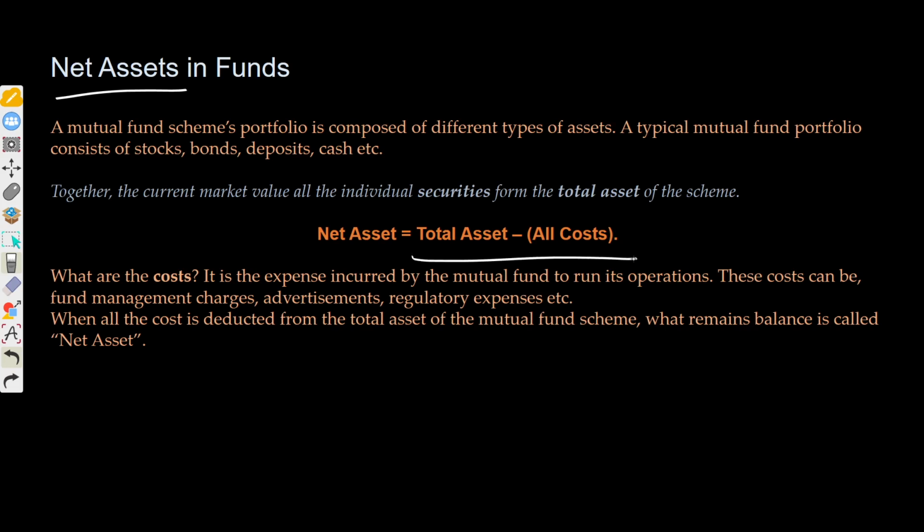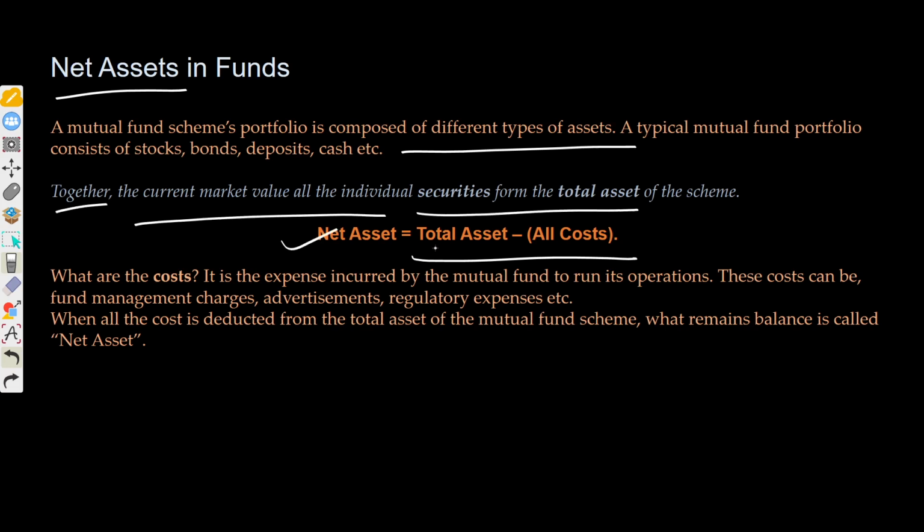In fund schemes, the portfolio is composed of different types of assets. Typically, if I talk about a mutual fund, it consists of stocks, bonds, and deposits. The same applies for a hedge fund as well, right? Together, the current market value of all the individual securities forms the total assets of the scheme, and total assets minus cost will give you net assets.